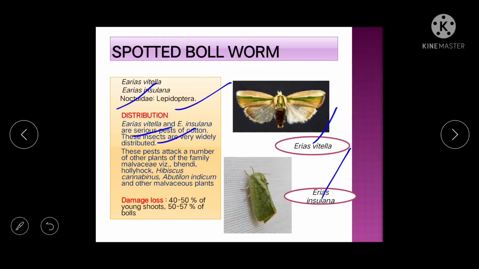So how will you identify these two insects? This is Vittella and this is Insulana. How will you differentiate? In Vittella, in the forewings, only the middle portion is dark green in color. But in case of Insulana, the complete forewing is dark green in color.